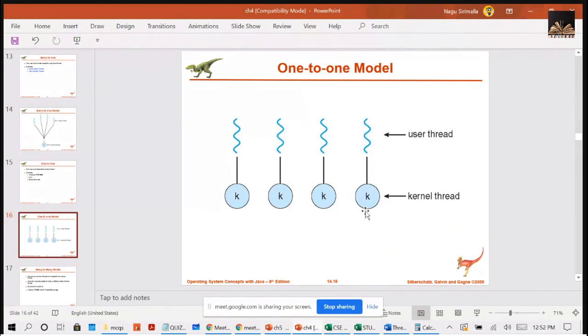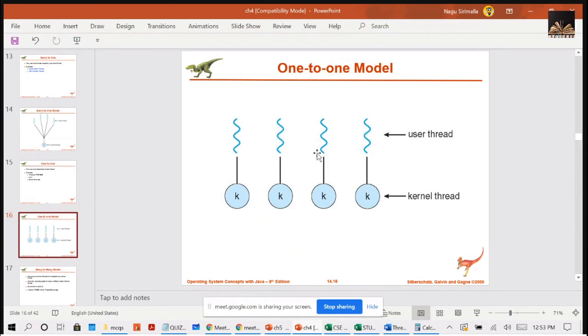So for controlling this burden, most of the implementations of this model restrict the number of threads supported by the system. So at maximum, how many threads you can generate will be limited. It will be controlled.